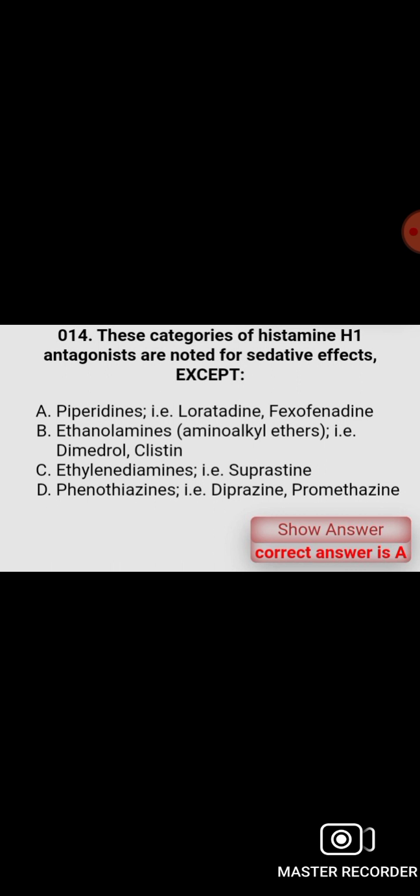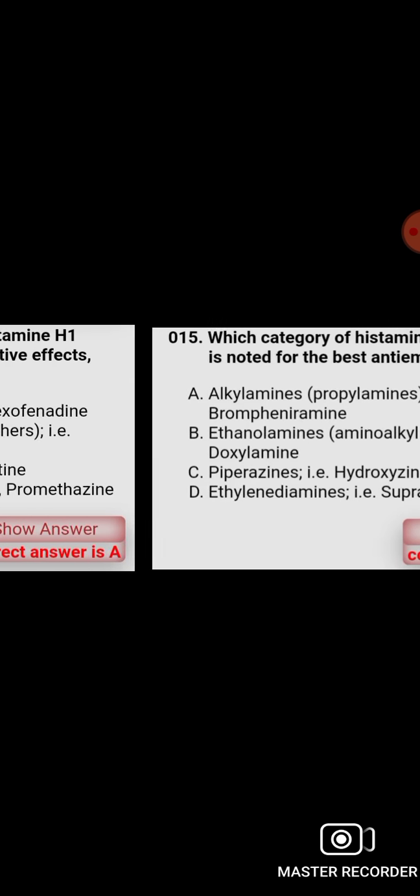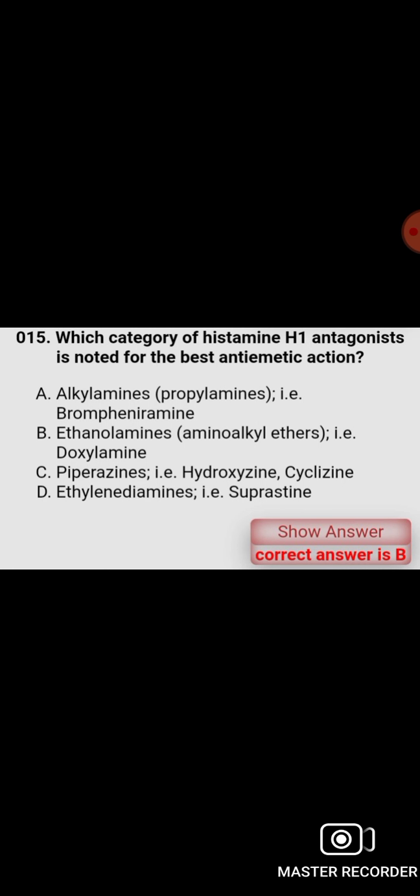These categories of histamine H1 antagonists are noted for sedative effects except piperidines, that is loratadine and fexofenadine. Which category of histamine H1 antagonist is noted for the best antiemetic action? Ethanolamines, that is amino alkyl ether, that is doxylamine.